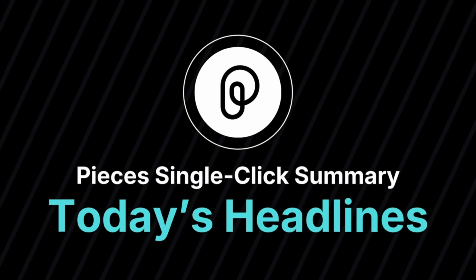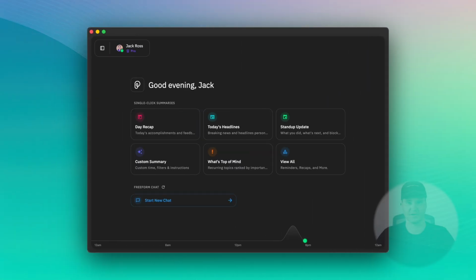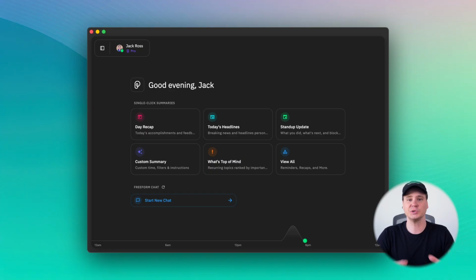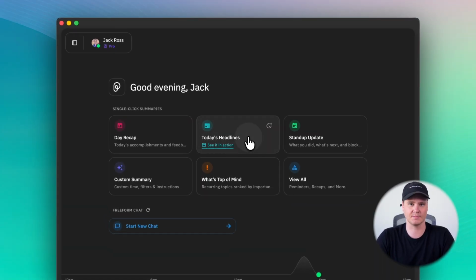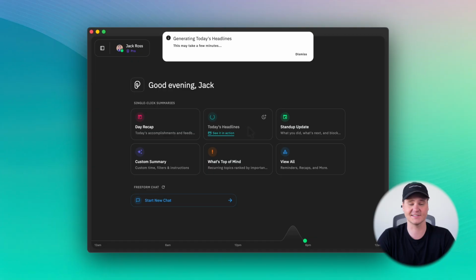Pieces can turn your recent activity into a personalized news briefing. This is today's headlines. Instead of showing you generic news, Pieces looks at memories based on your real work and surfaces stories related to topics that you've been focused on. When you click today's headlines, Pieces analyzes your recent memories and generates a curated set of headlines connected to your